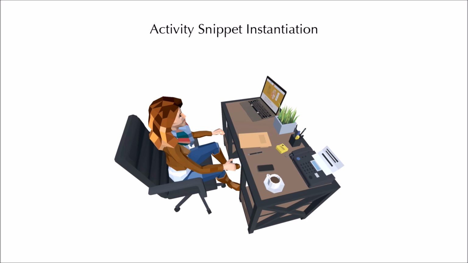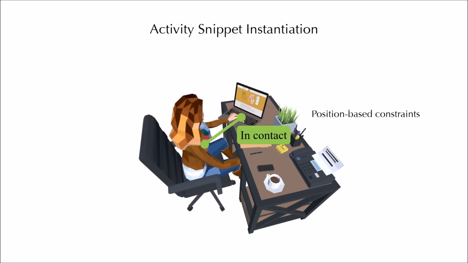To instantiate the activity snippet based on the generated keyframe description, we convert relations encoded in edges into pairwise constraints. One main type is position-based constraints. For example, if the character sits on the side of the table, we constrain the distance to the table to be lower than a threshold. If the character is in contact with a laptop, the laptop should be within an accessible distance.